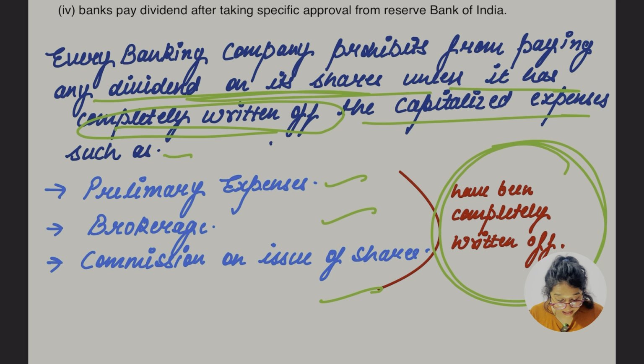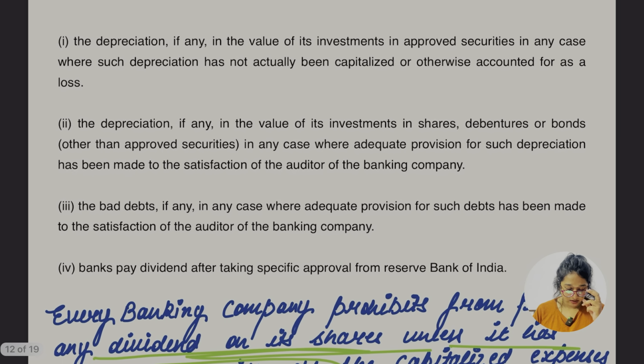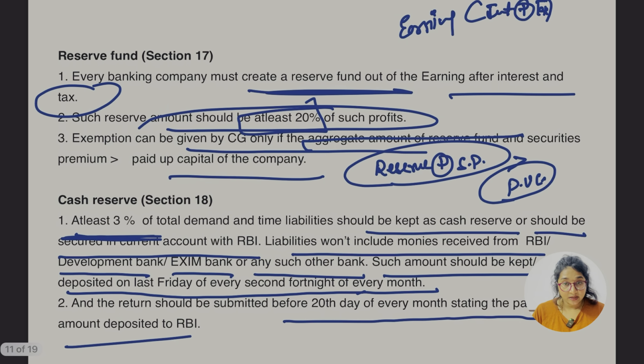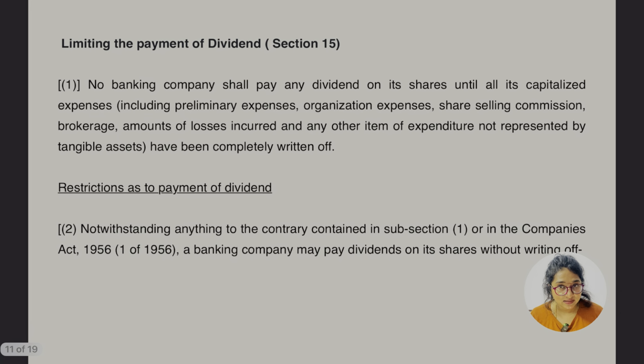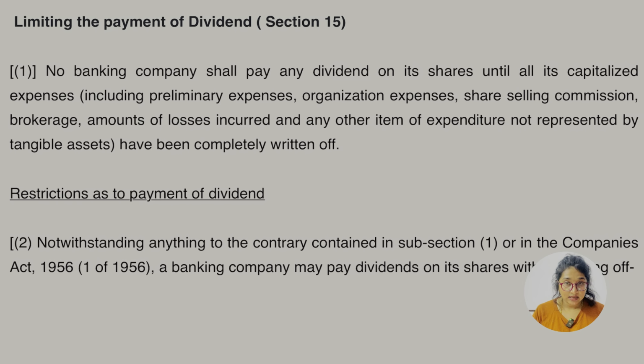Until and unless the capital expenditure is completely written off, they cannot go for paying the dividend, ठीक है. Okay, but there are some exceptions, ठीक है. As I say, exceptions always do exist. So yes, there are some exceptions in this section, ठीक है.